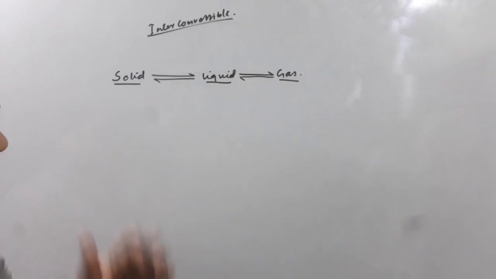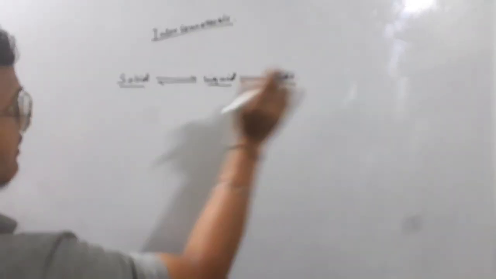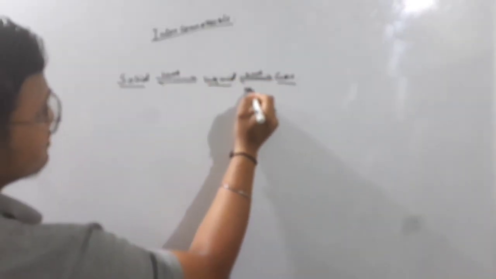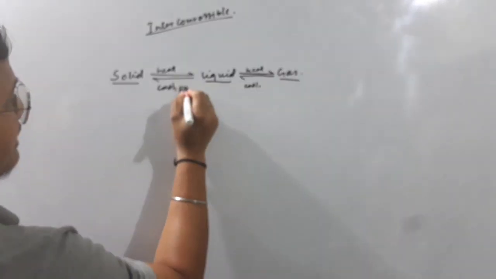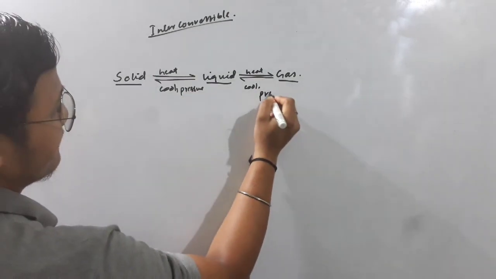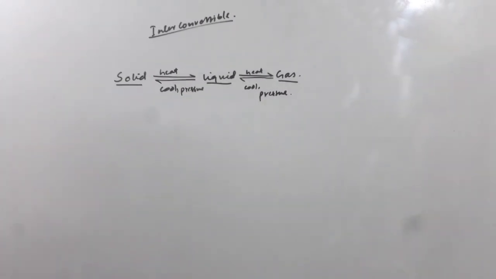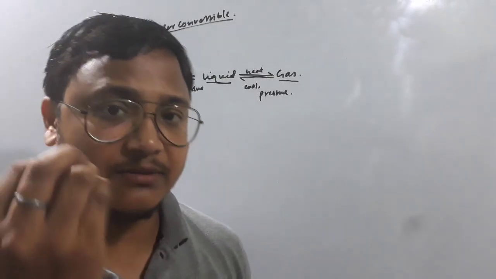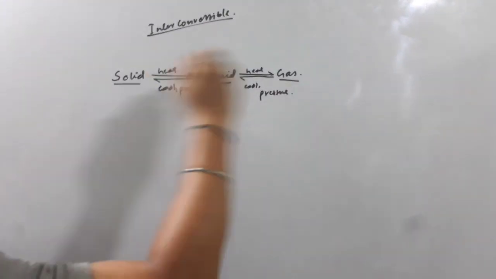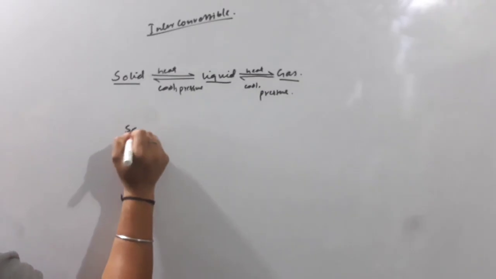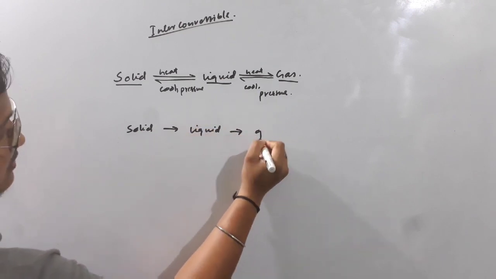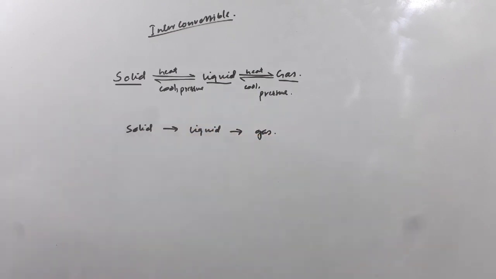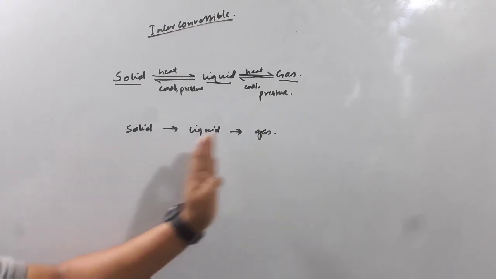There are two factors. If you look at the forward one, you just have to heat it. That means temperature. And you have to cool it when you are coming backward, and you have to apply some pressure on it. So the factors are temperature and pressure. If you look at the forward transformation, from solid to liquid and liquid to gas, then we just have to heat them.